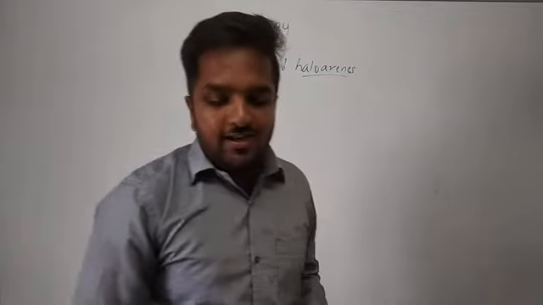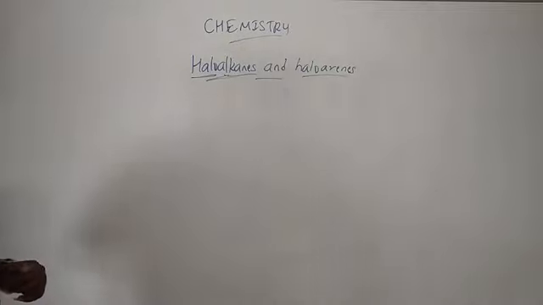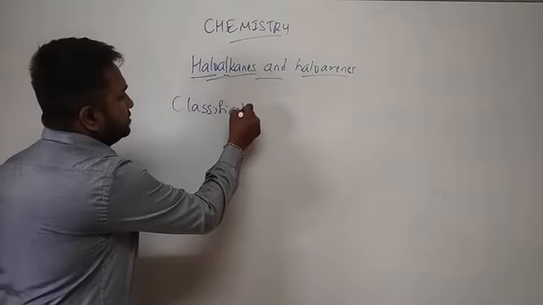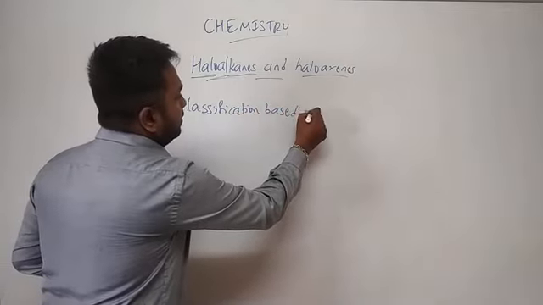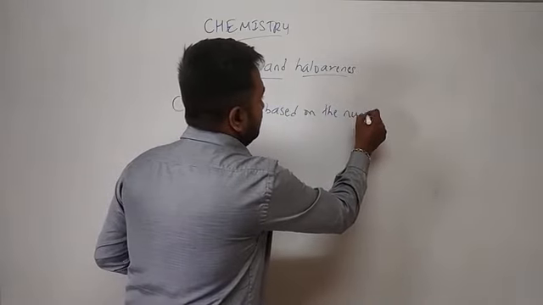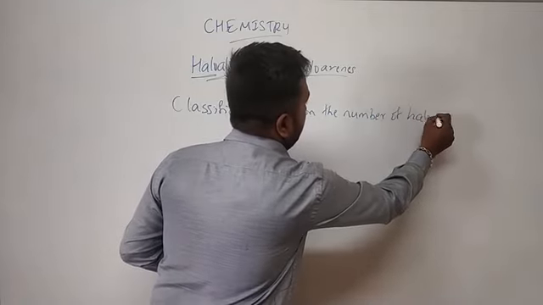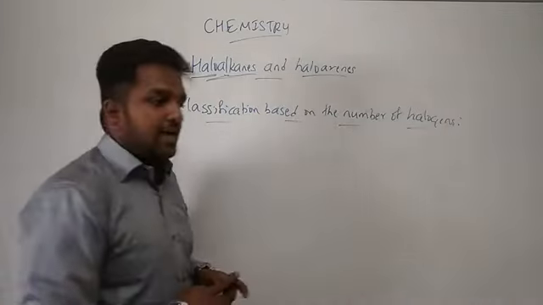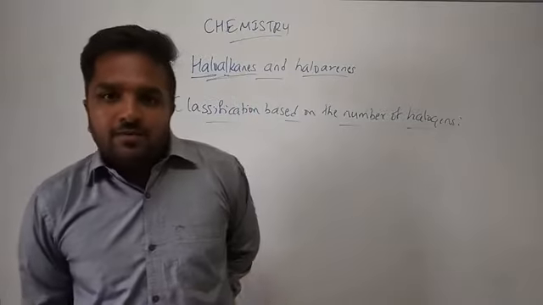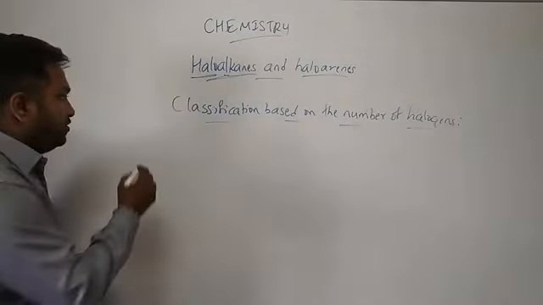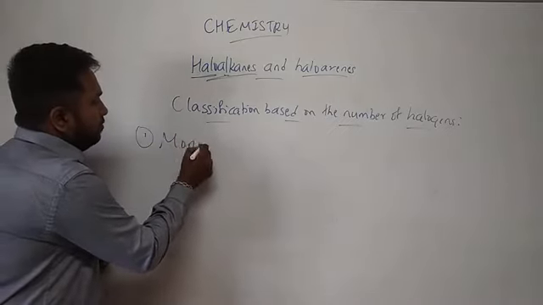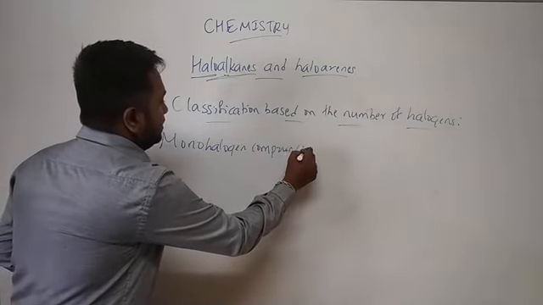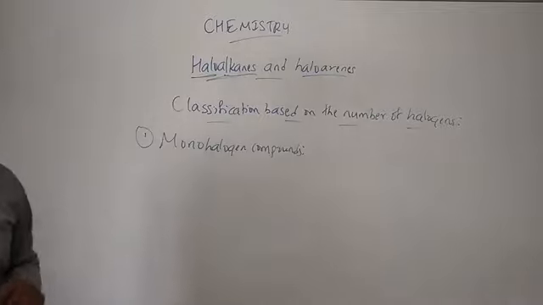So now let us go for the classification of haloalkanes and haloarenes. Classification based on the number of halogens. Clear? Based on the number of halogens attached to an alkane or an aromatic compound, we classify them into three types. One is monohalogen compounds, dihalogen compounds, and polyhalogen compounds.